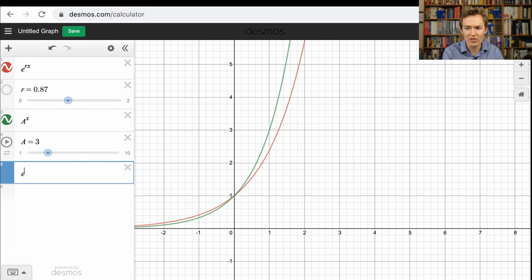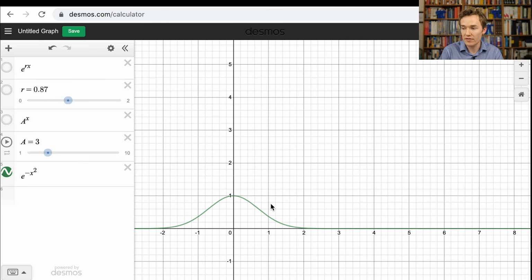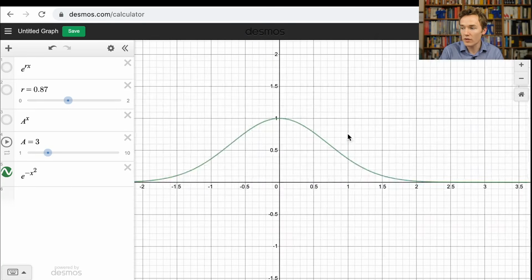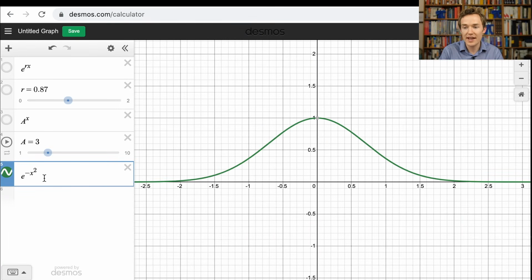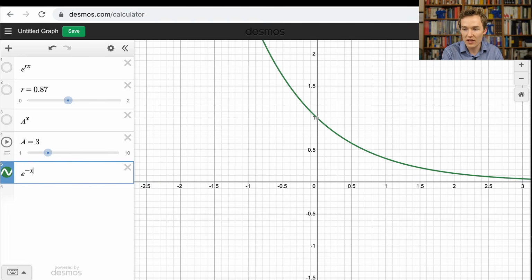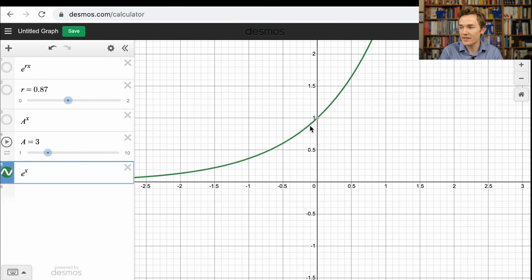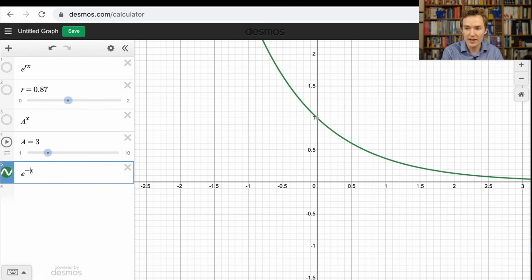I'll give you another example of where this can come up. They're all over the place, things that look like exponential curves. But one that's very important for probability and statistics is the bell curve. It's something that we almost always write in the form e to the negative x squared. And a way you might think about this is, if we take just e to the x, we get this thing that grows and decays as you go to the left. And if we made it negative, it would decay as you go to the right. So whenever the input to e to the x is getting very negative, it decays.